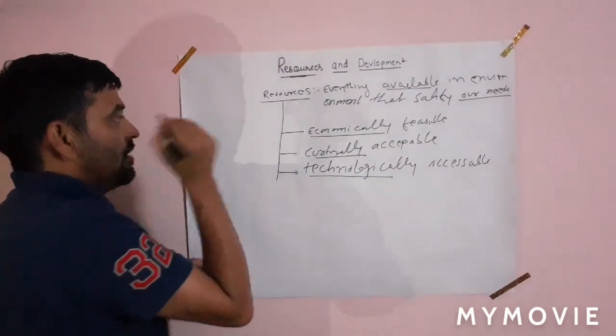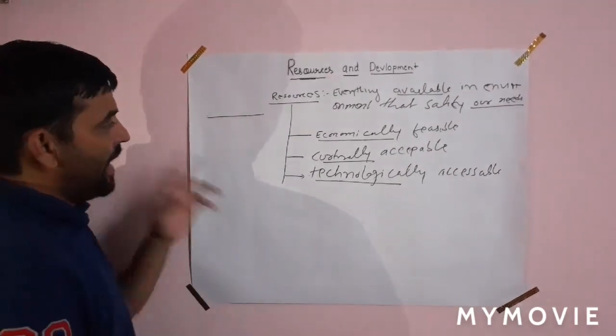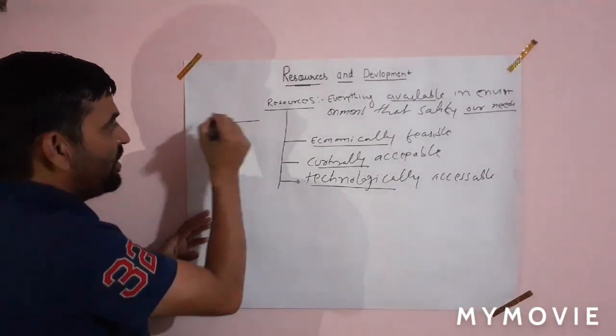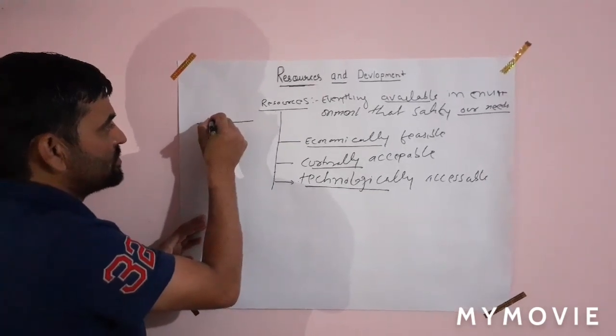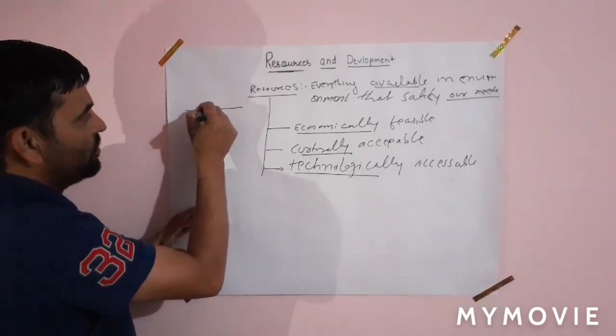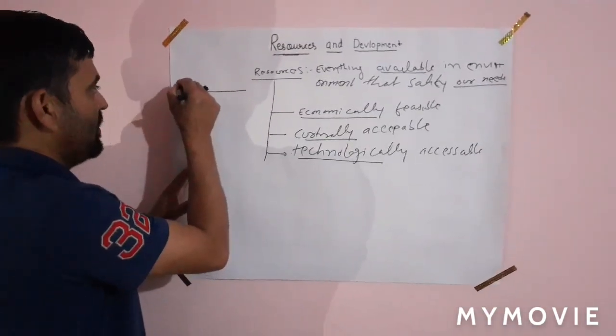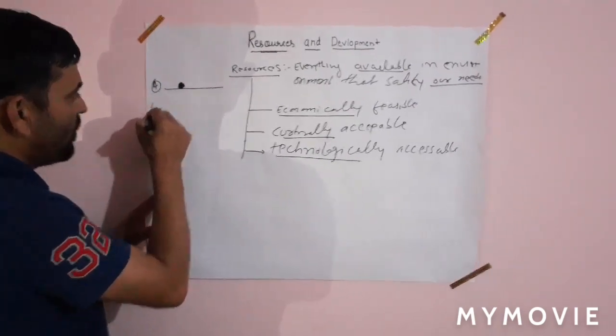Suppose this is the surface of the earth, and this is a resource, and this resource is available on the surface of the earth. This is example A, and this is one more example.